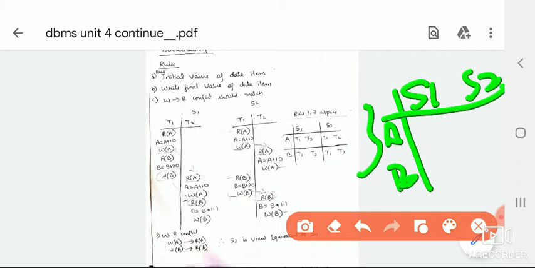So A, where is it starting? Read initial value of data item. It is starting at this particular point, so in the next schedule we write it here as T1. Then for A, where does it start in S1, and where does it start in the S2 schedule?